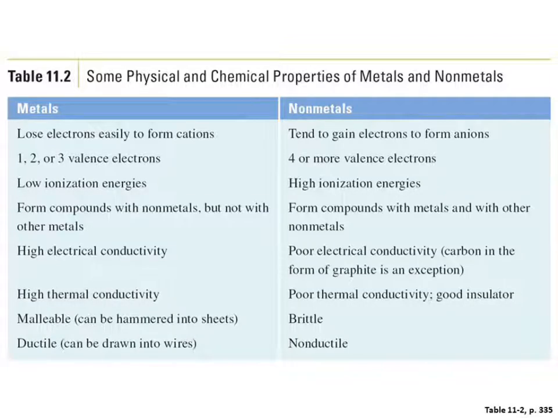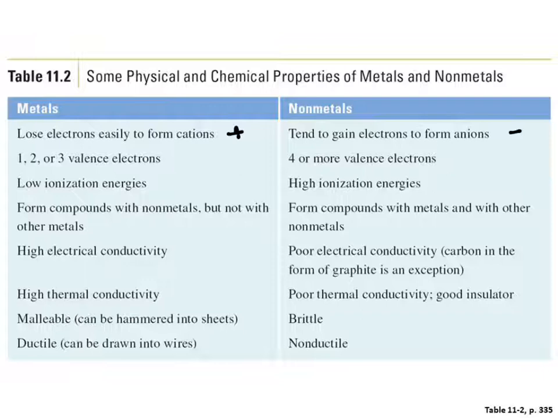Now, some other things that are interesting with our metals and nonmetals. Metals like to form cations. Cations are positive. Nonmetals like to gain electrons to form anions. Anions are negative. So in an atom, we have protons, we have neutrons, and we have electrons. Protons are positively charged. Electrons are negatively charged. So if we lose electrons, we have more positive charges than negative charges, so we have an overall positive charge. If we gain electrons, we're gaining negative charges, so now we have more negatives than positives, so we have an